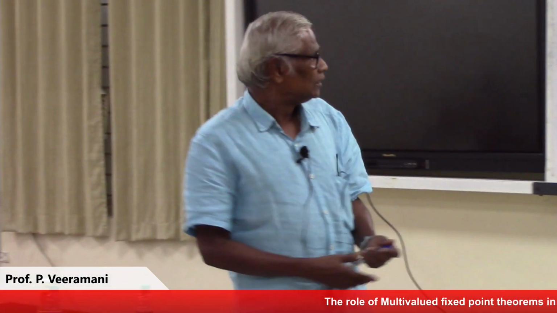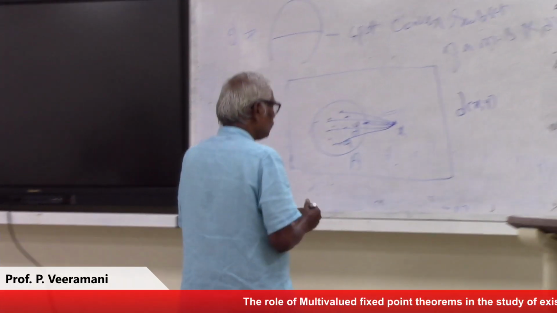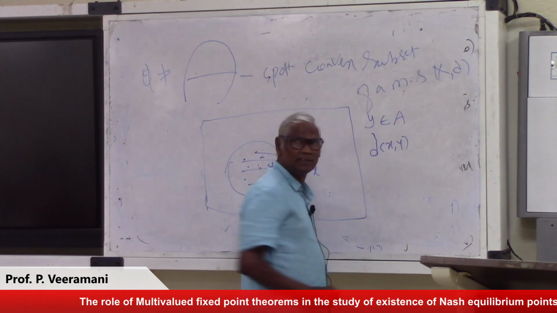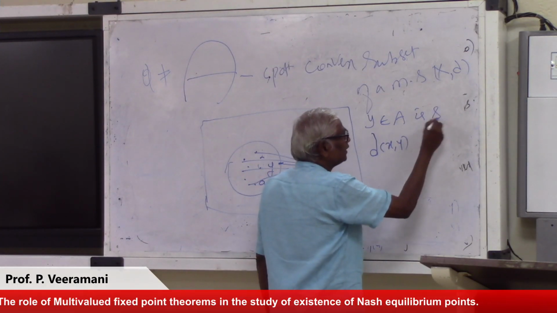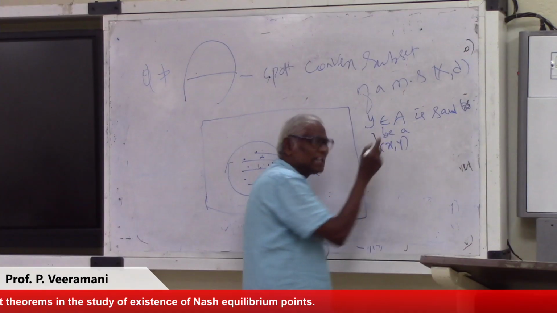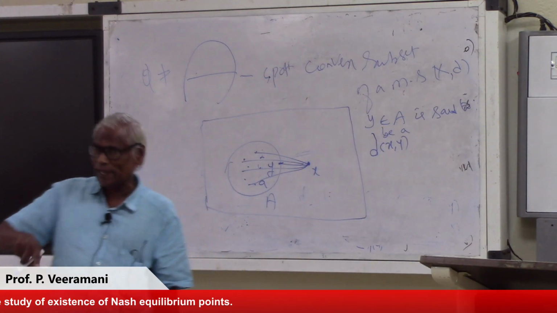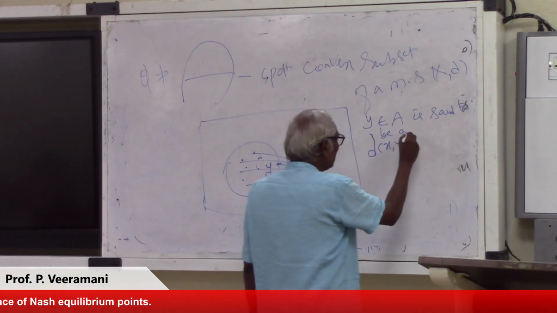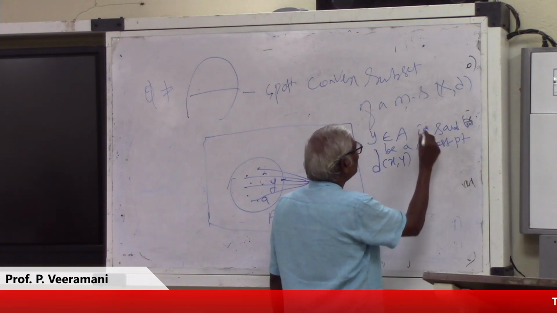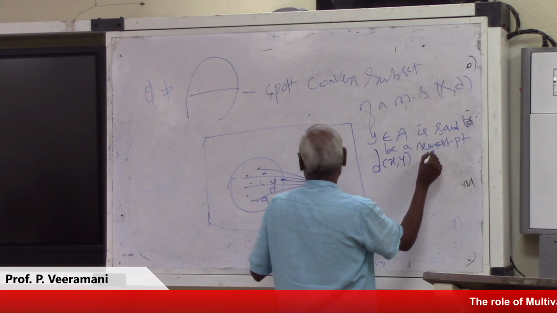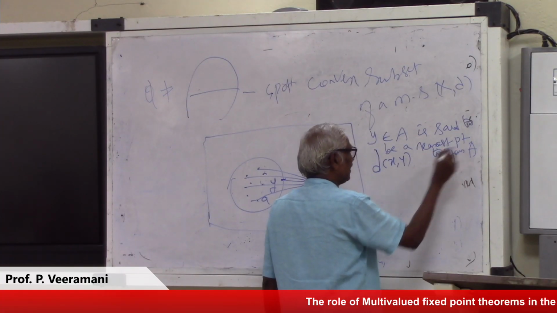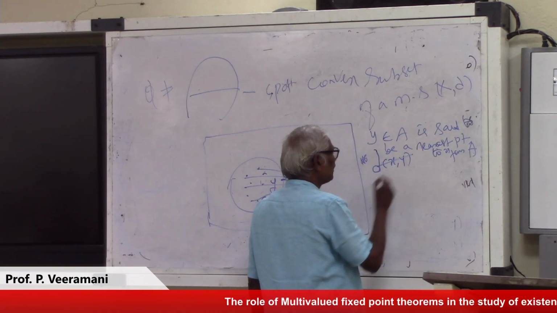That means a point Y in A is said to be a nearest point to X from the set A if and only if, okay, what condition?